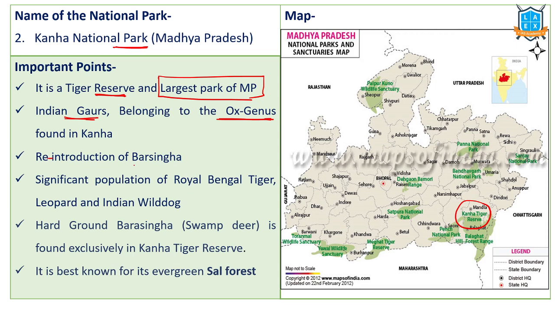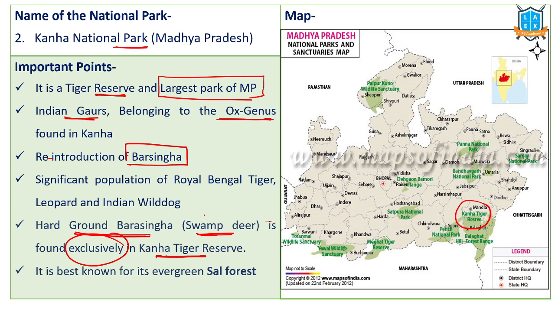In this national park, Barasinghas are reintroduced. This is very important because hard ground Barasingha, we call as swamp deer, are exclusively located in Kanha Tiger Reserve. Last year, this is a previous question. This is the last year's UPSC prelims question. Hard ground Barasingha, Kanha Tiger Reserve.